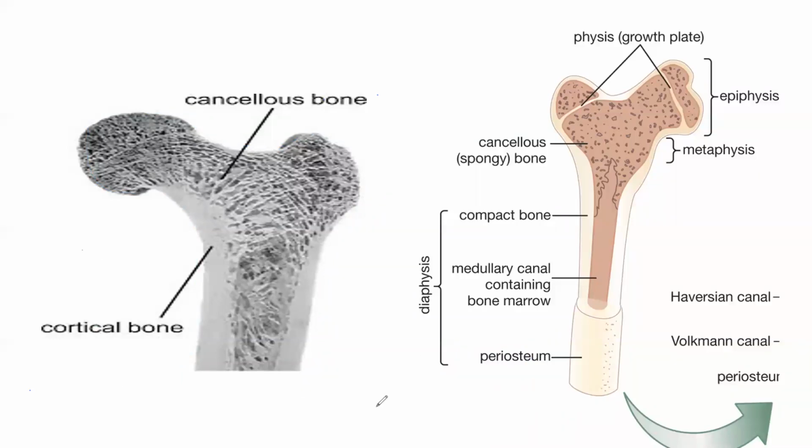So if you see any bone, the center part is diaphysis. You have to remember it. Center is diaphysis, then metaphysis, then epiphysis. So it's like DMER.